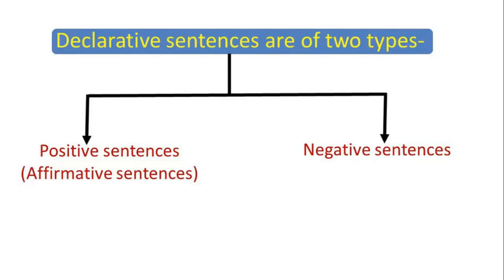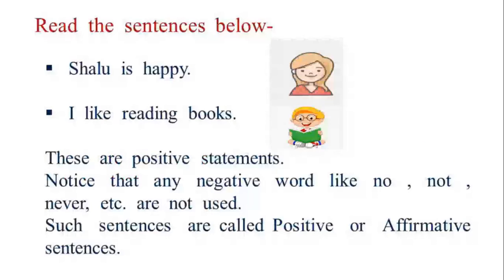Declarative sentences are of two types, positive and negative. Positive sentences are also called affirmative sentences. Look at the following sentences and repeat them after me. Shalu is happy. I like reading books. These are positive sentences because they are conveying positive meaning.